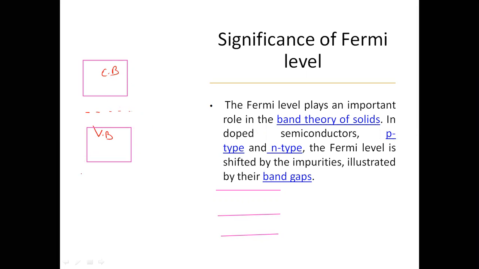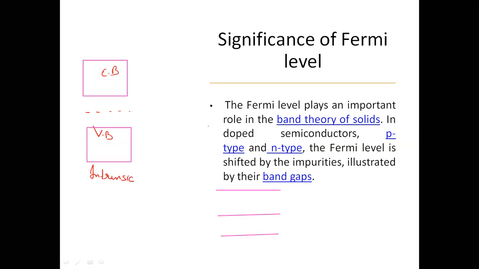This is for intrinsic. But what happens when we dope the semiconductor? In case of n-type semiconductor, we dope with pentavalent impurities, and for p-type semiconductor, we dope with trivalent impurities. So what is the effect of adding the impurities? In n-type semiconductor, the effect of adding impurities is that the conduction increases.